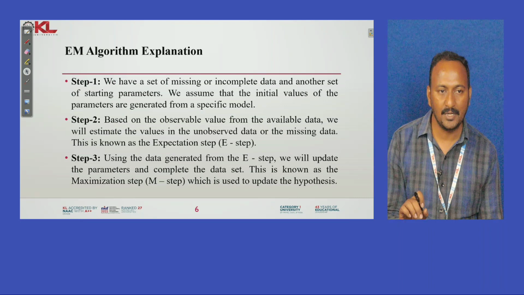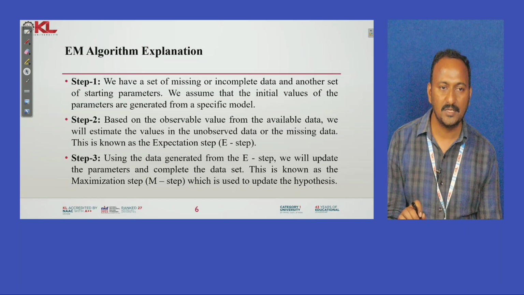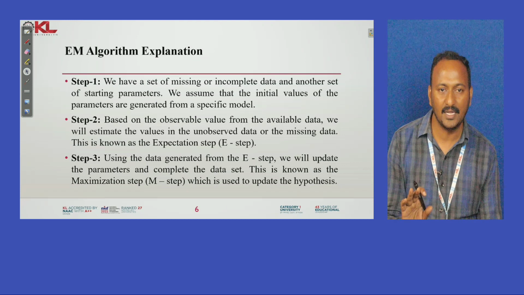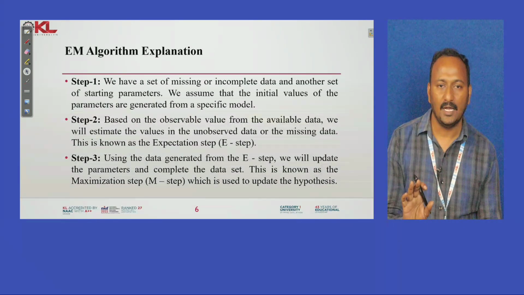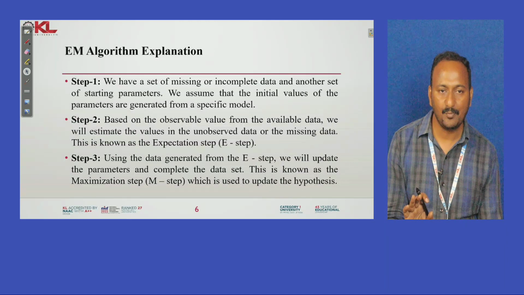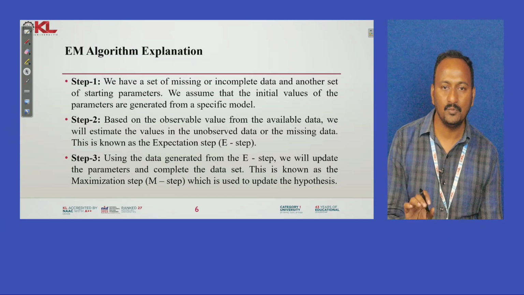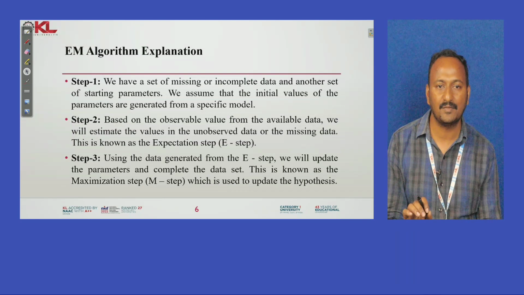Coming to the explanation regarding this EM algorithm, it is mainly composed of 3 steps. In step 1 we need to set the missing or incomplete data and a set of starting parameters. The main aim of the EM algorithm is to get the values for our missing or incomplete data, and with the help of the starting parameters we give those values. In step 1 we set which missing or incomplete data we have, as well as the starting parameters, and we assume the initial values of the parameters are generated from a specific model.